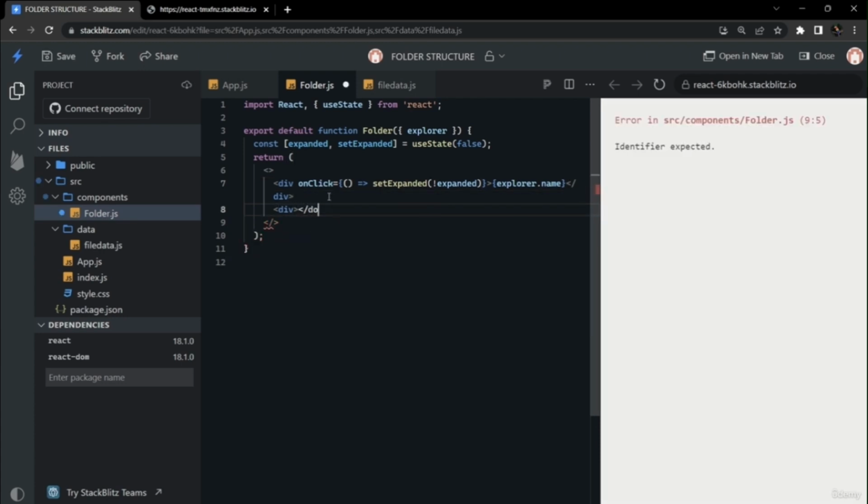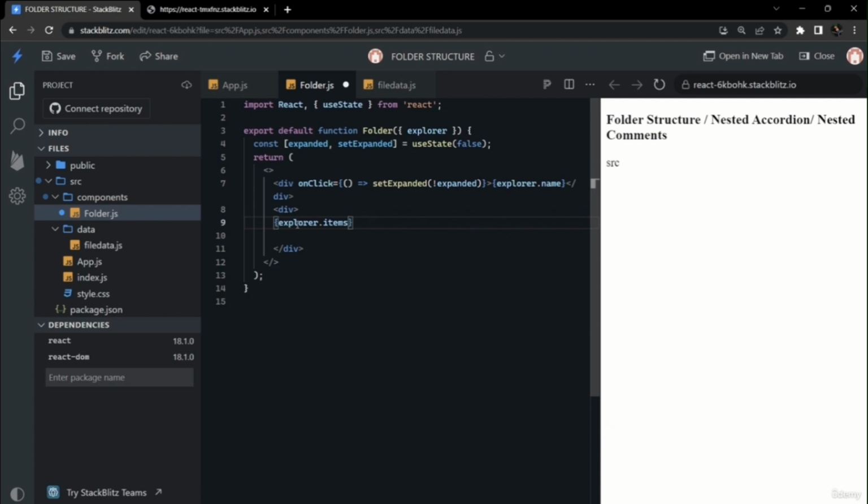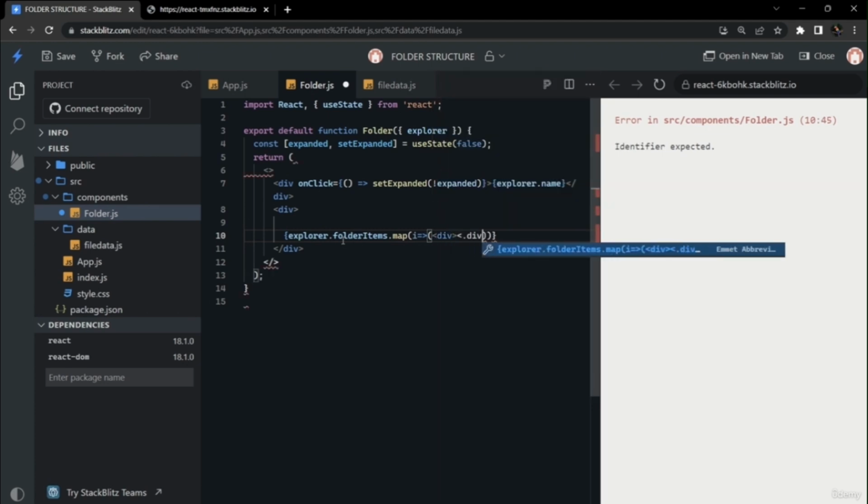Now we will render the items that are present in the folder. So app.js and the styles folder were all present in the source folder, so that is what we are trying to render here using the map operator. On explorer.items, we will use the map operator, and we will render all the items in the list.